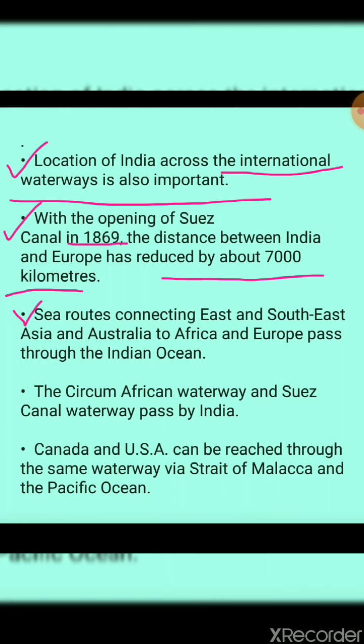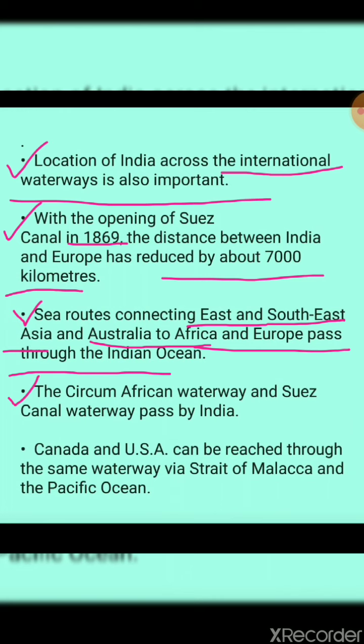Next point, the sea routes connecting East and Southeast Asia and Australia to Africa and Europe pass through the Indian Ocean. Okay, now see over here. The sea route connecting East and Southeast Asia, even Australia, to Africa and Europe passes through where? That is from the Indian Ocean. That means they need to move through the Indian Ocean to do transportation through what? That is through the sea route.